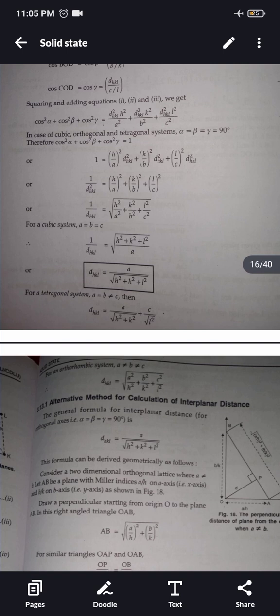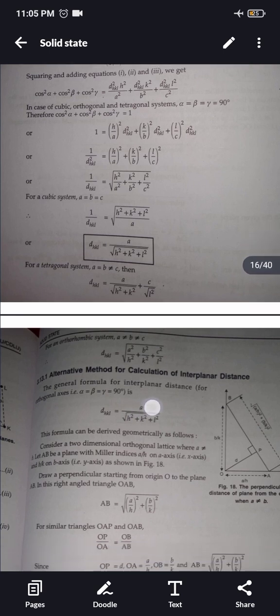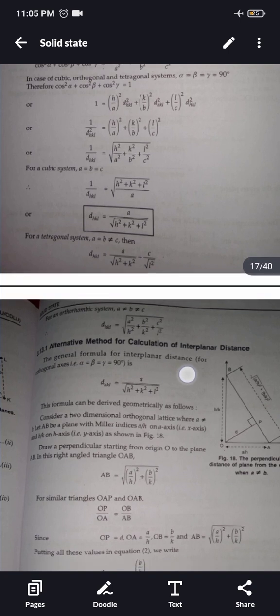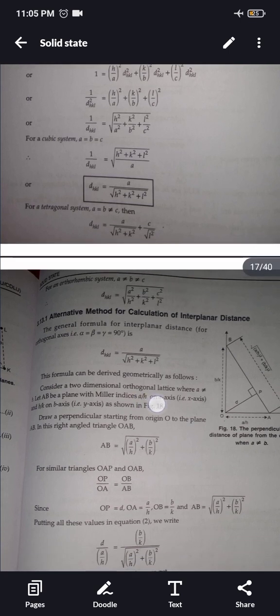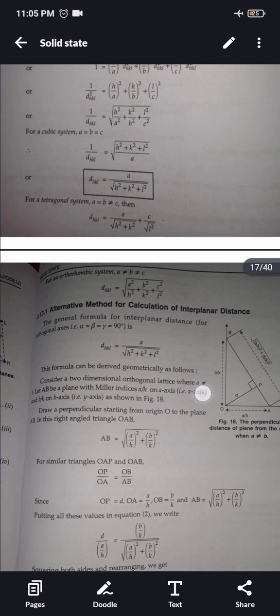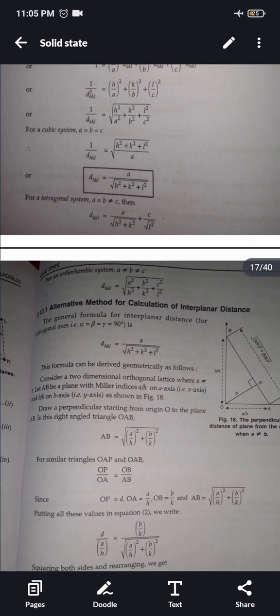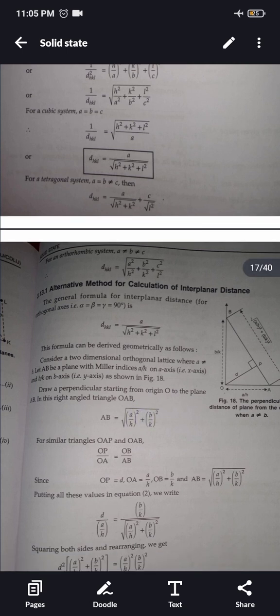Alternative method for calculation of interplanar distance. The general formula for interplanar distance is d_hkl is equal to a upon under root h square plus k square plus l square. This formula can be derived geometrically as follows. Consider a two-dimensional orthogonal lattice where a is not equal to b. Let AB be a plane with Miller indices a by h on the a axis and b by k on the b axis. Draw a perpendicular starting from origin O to the plane AB.